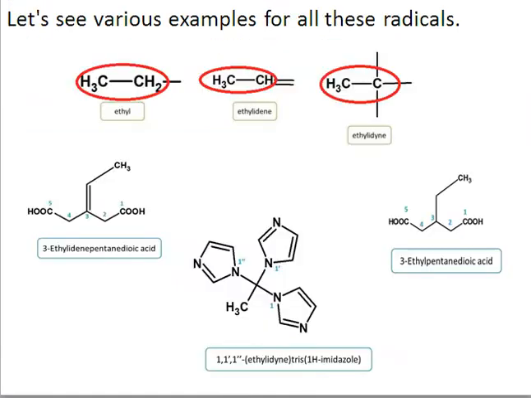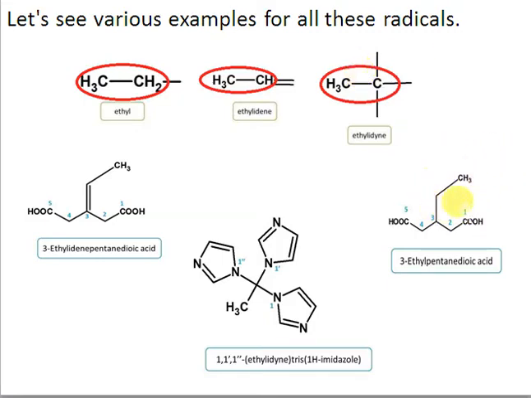Just for example, here are examples. Here we have ethyl, so you see one hydrogen has been removed, so the name is ending with -yl. We have removed the -ane and replaced it with -yl. Here we have removed two hydrogens from this carbon, so we will remove the -ane and replace it with -ylidene. And if we have removed three hydrogens from the carbon, then the radical will be considered as -ylidyne, right? So this is -ylidyne because three hydrogens have been removed.